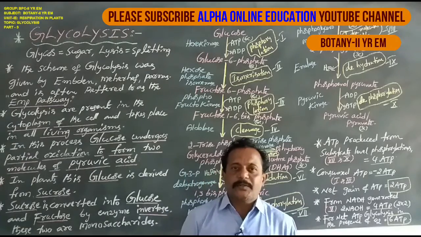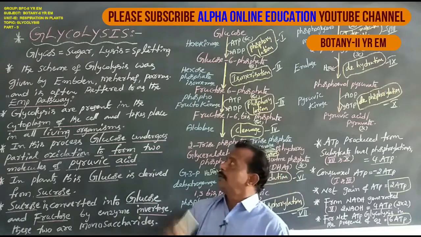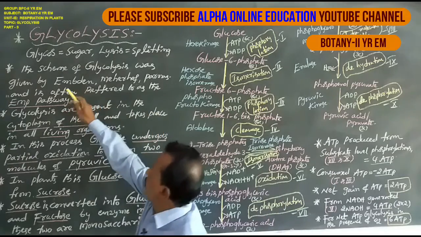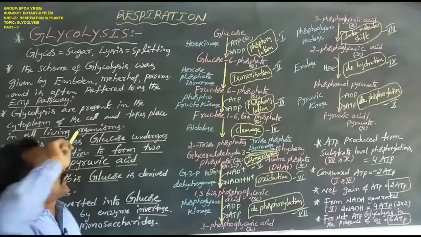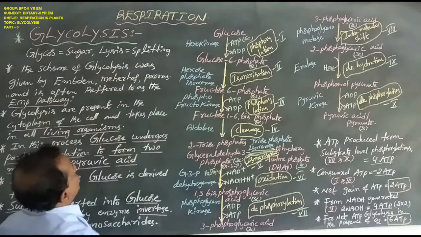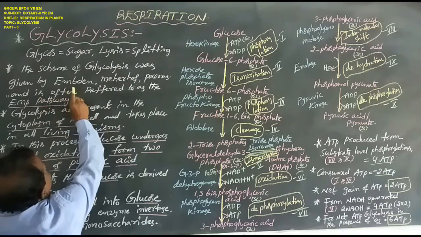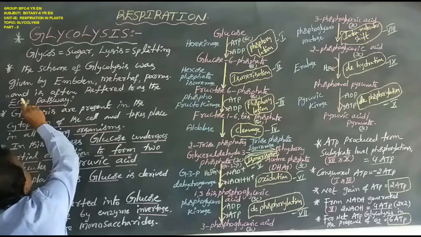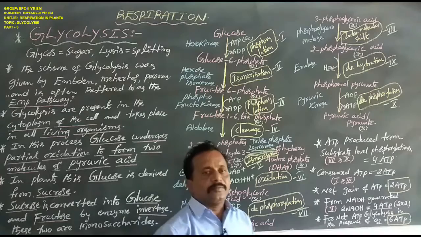Dear students, today we are going to discuss glycolysis. Glycolysis is derived from two Greek words: glykos, meaning sugar, and lysis, meaning splitting. The scheme of glycolysis was given by Embden, Meyerhof and Parnas, and so it is often referred to as the EMP pathway.